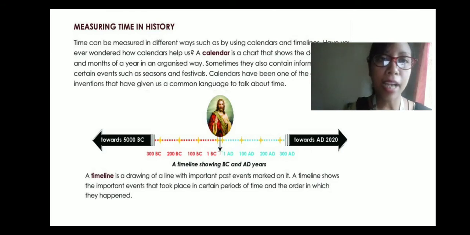The next is the timeline. A timeline is a drawing of a line with important past events marked on it. A timeline shows the important events that took place in certain periods of time and the order in which they happened. So in a timeline we mark the main events, right? And in an orderly way. We cannot put this date here, that date there. No, we have to put it after this happened, and then mention on which date it happened, and again after that on which date the next event happened. So it will be in a sequential, orderly manner. We will be marking the events in the timeline. Clear?